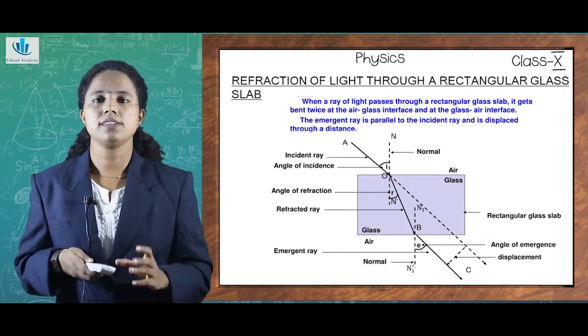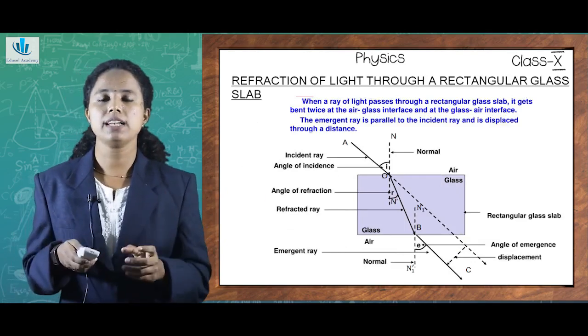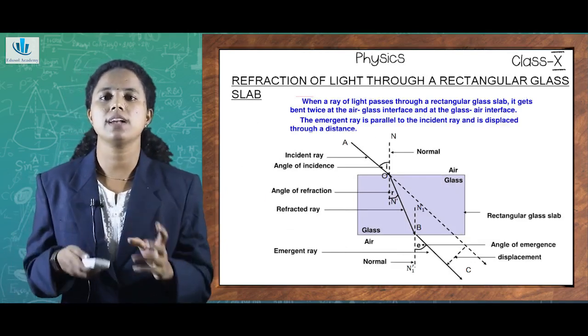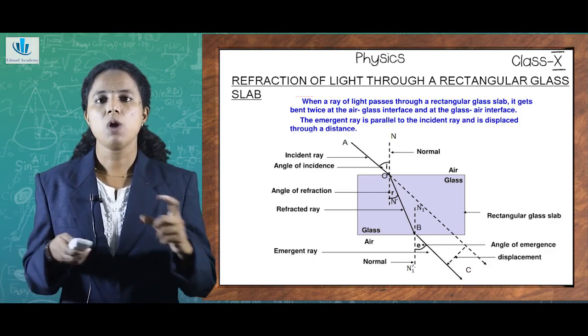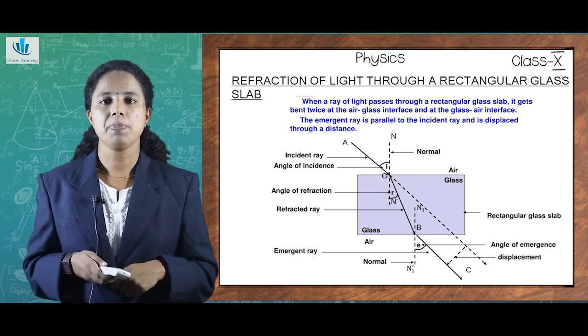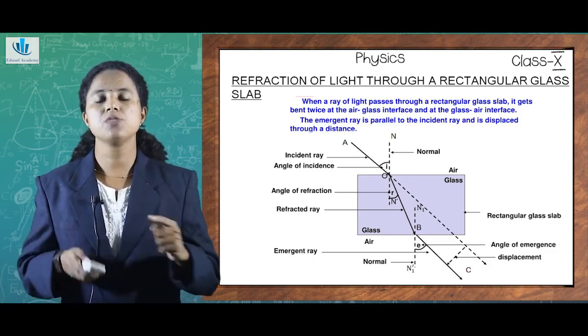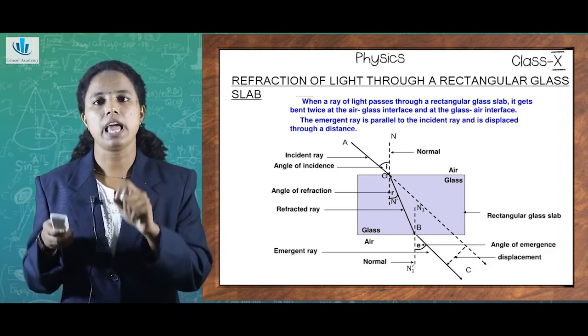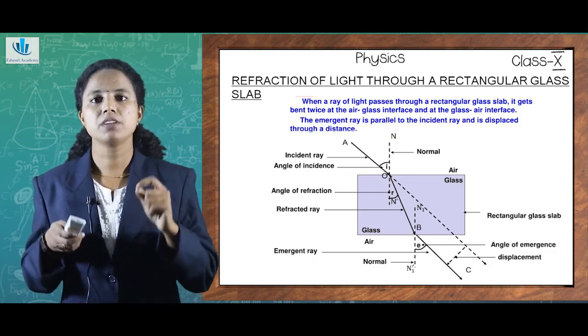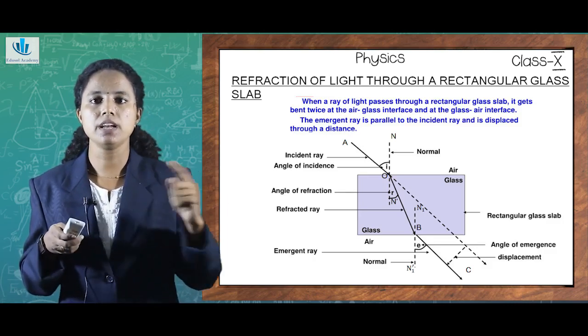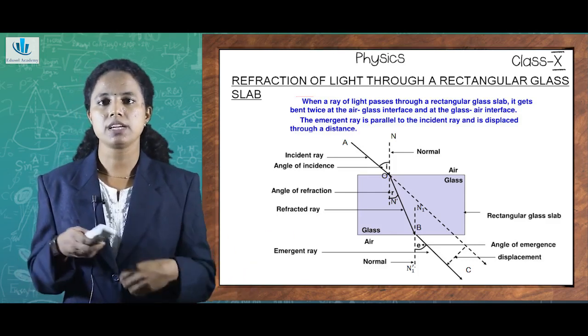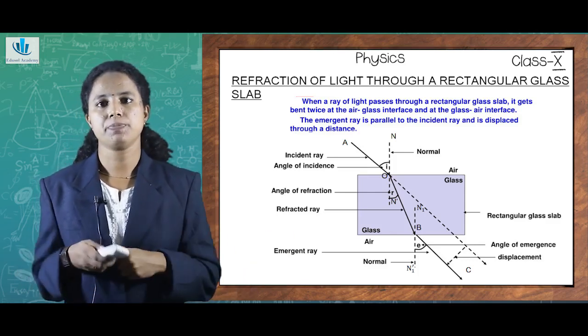Now we need to understand how refraction of light happens through a rectangular glass slab. We have taken a rectangular glass slab, and here the incident ray is depicted by AO and the ray that emerges from the rectangular glass slab is depicted as BC.